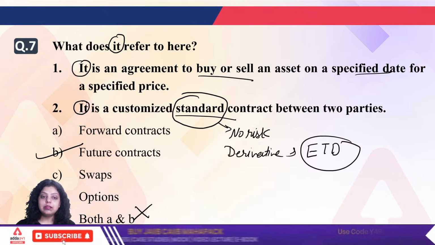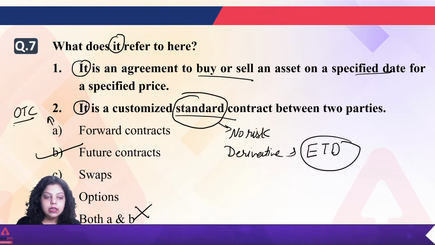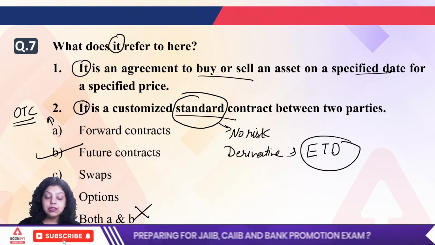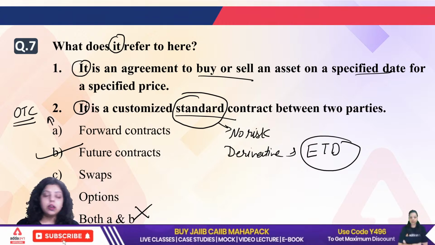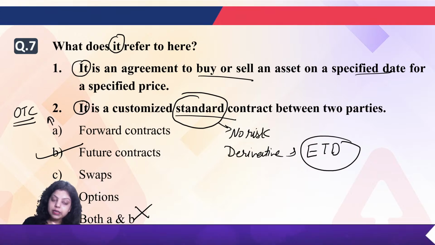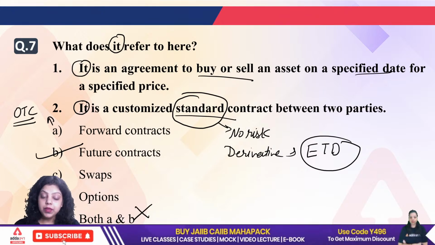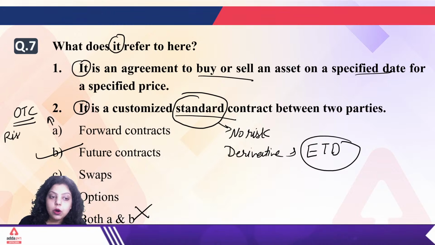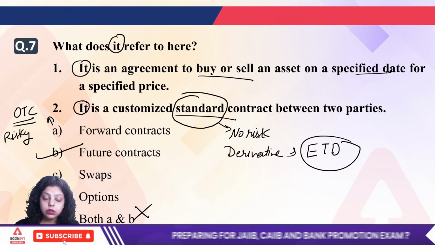The only difference is that forward contracts are over the counter contracts. Over the counter means there is no mediator. There is no stock exchange, BSE or NSE. No stock exchange or commodity exchange is participating between the two persons. There are only two persons. One says I want to sell and the other says I want to purchase, and they come into the contract. That is a forward contract. No mediator will be available there. And this is quite risky because there is a counterparty risk. In a forward contract, we have counterparty risk.